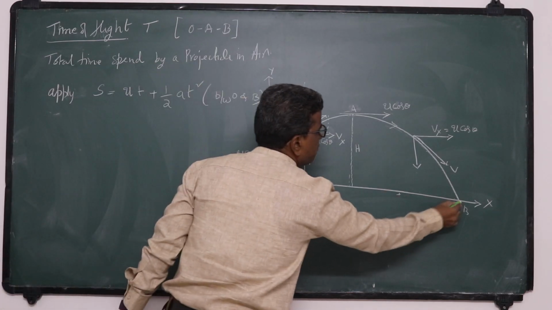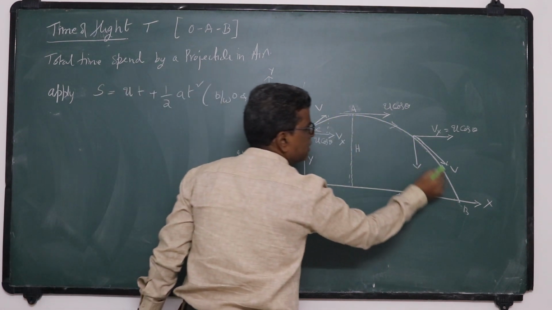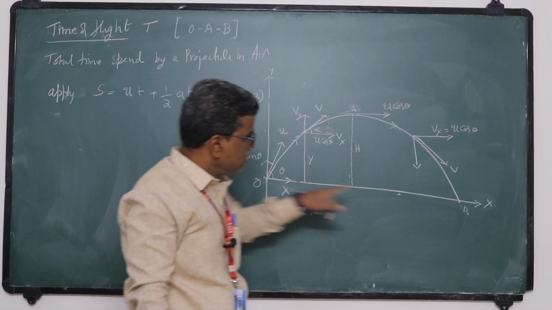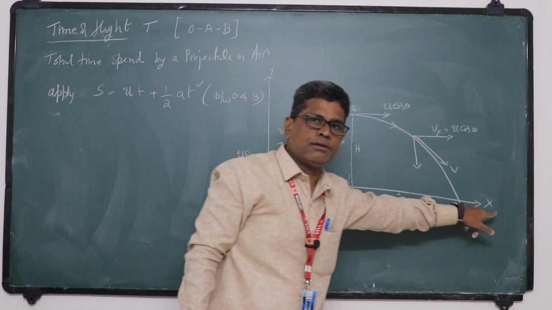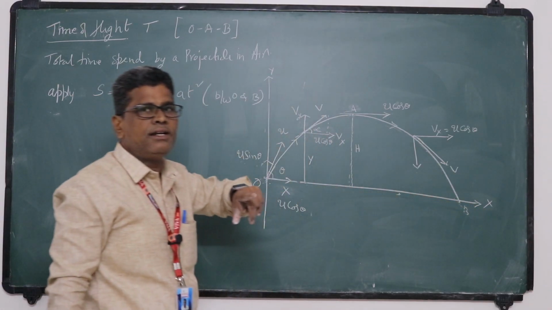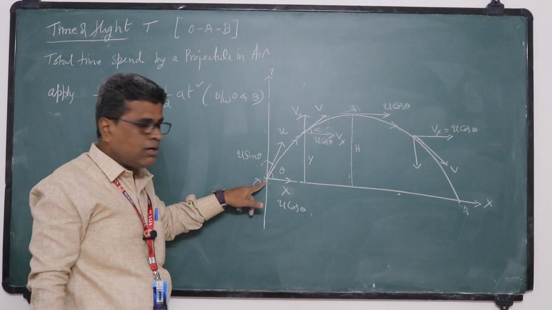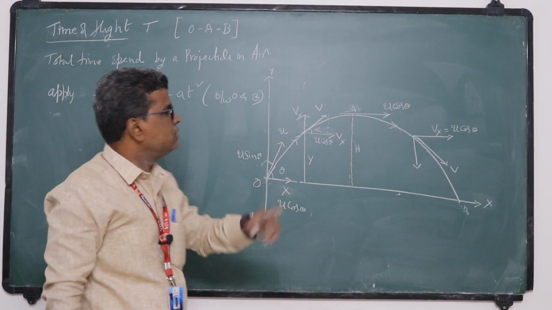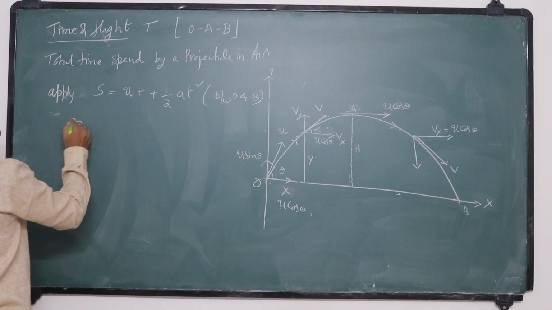O to B. So the body is projected like this, and it reaches the ground. You are projected from here and it reaches B. Both are in the same horizontal plane. So the vertical displacement: it is projected from the ground and it reaches the ground. So what is the vertical displacement? 0.